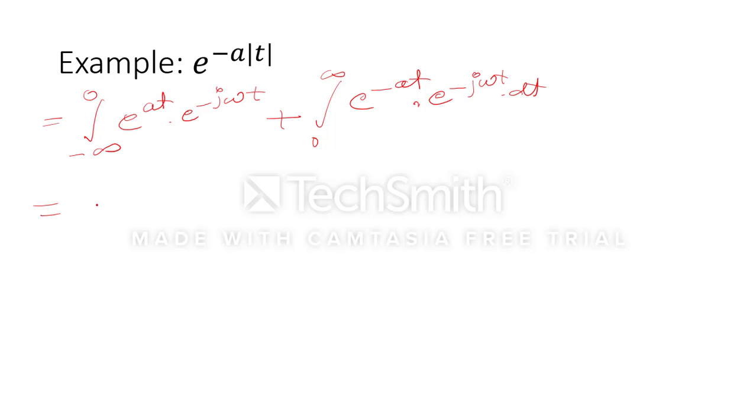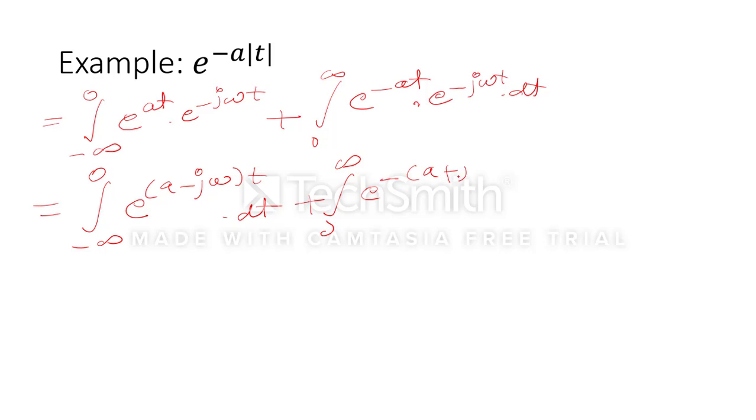When I integrate it, I will get integral of e to the power (a minus j omega)t dt plus integral from 0 to infinity of e to the power (minus a plus j omega)t dt.